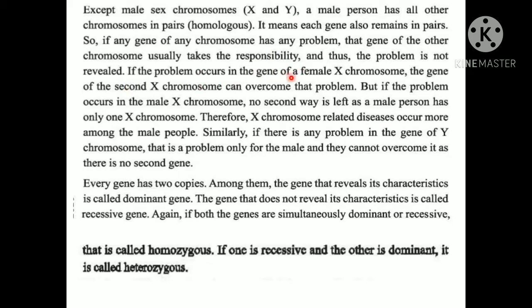If the problem occurs in the gene of a female X chromosome, the gene of the second X chromosome can overcome that problem. From this discussion we can know that females have two X chromosomes. So if one X chromosome has a problem, the other can solve that problem. But in the case of male, there is only one X chromosome and only one Y. So if the X has a problem, there is no other X to solve the problem. There is only one Y, so if the Y has a problem, there is no other Y to solve that problem.